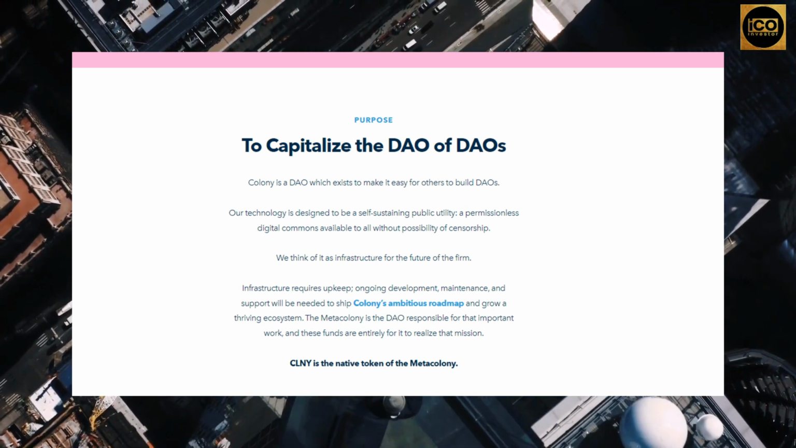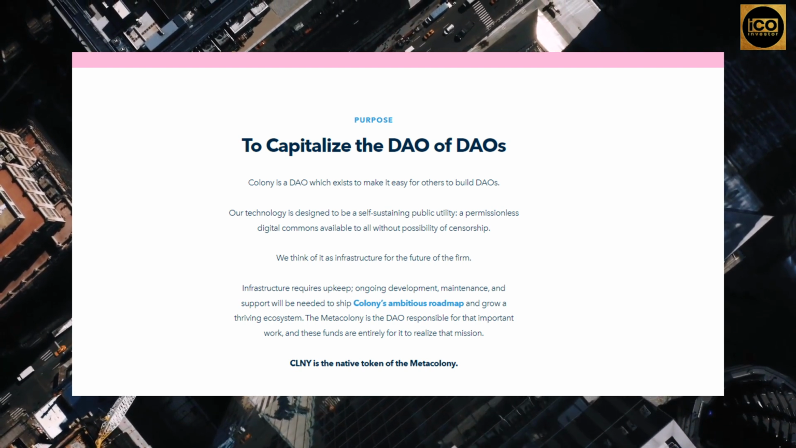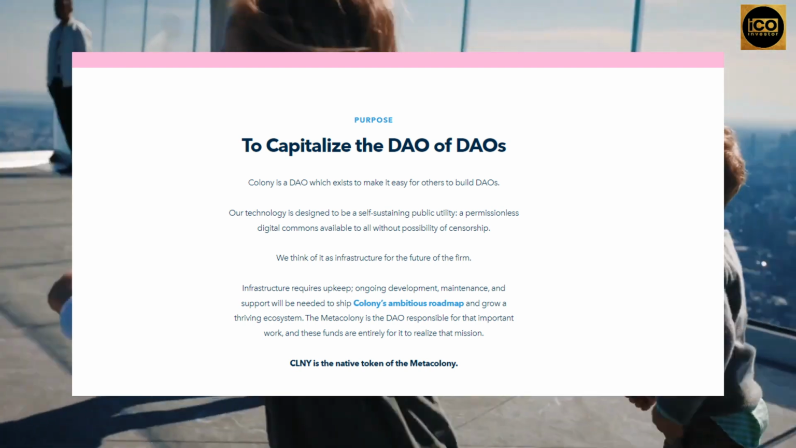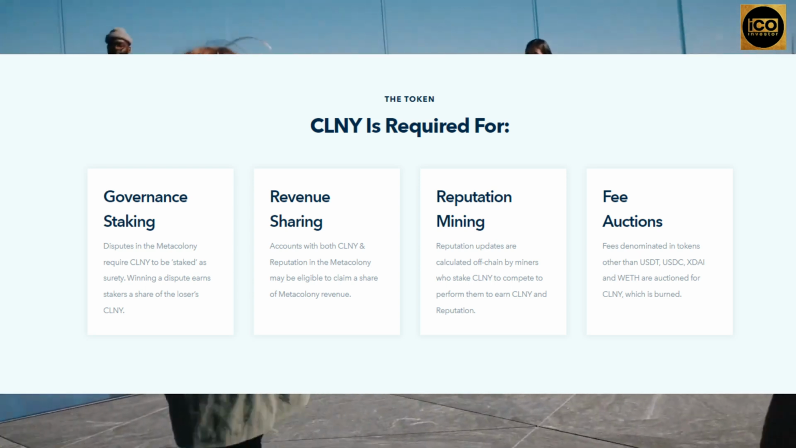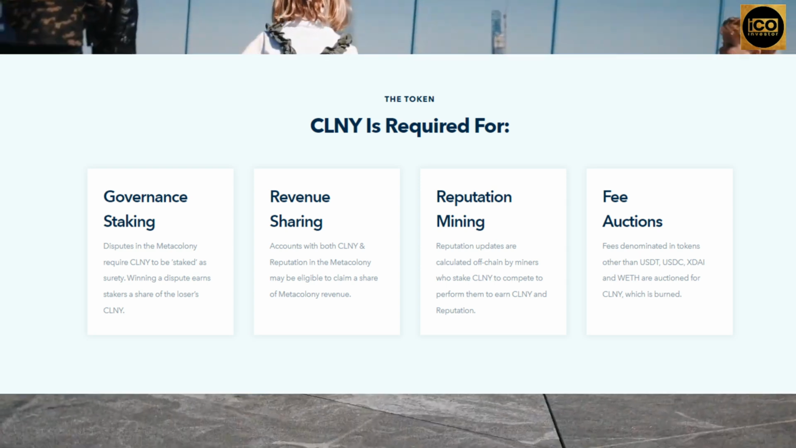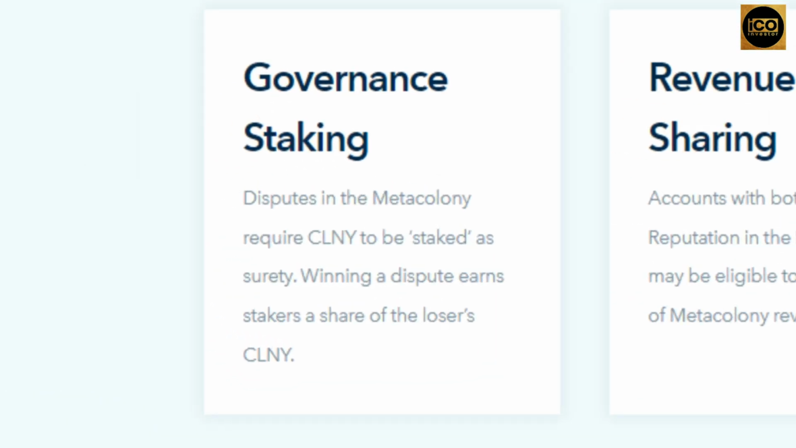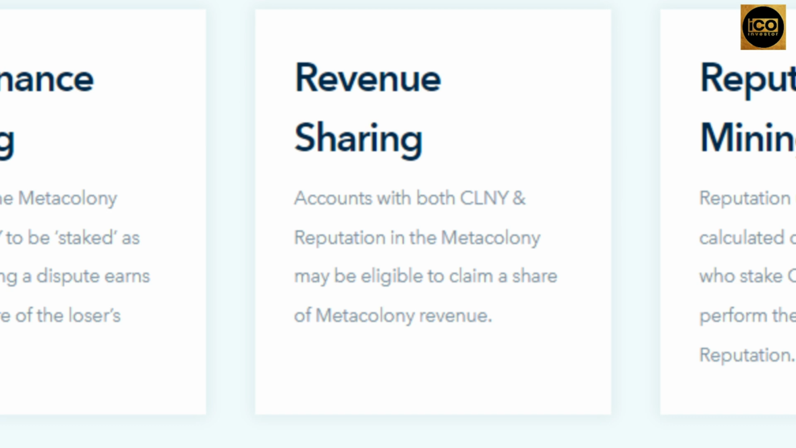Infrastructure requires upkeep, ongoing development, maintenance, and support will be needed to ship Colony's ambitious roadmap and grow a thriving ecosystem. CLNY is required for the following purposes: governance staking, revenue sharing, reputation mining, and reputation auctions. CLNY must be staked as a surety in Meta Colony disputes. Stakers who win a disagreement receive a portion of the loser's CLNY. Accounts in the Meta Colony that have both CLNY and reputation may be eligible for a part of Meta Colony revenue.